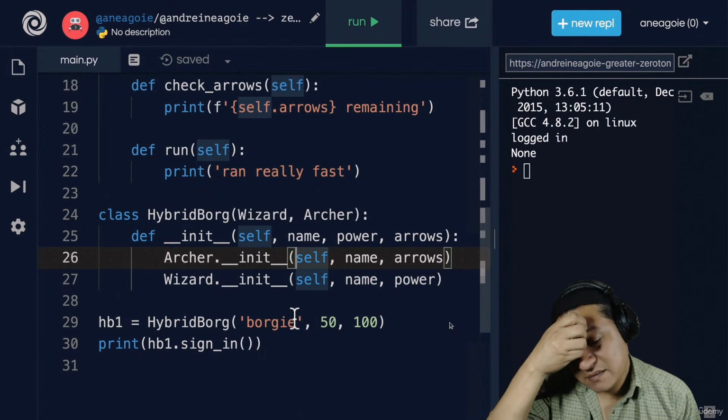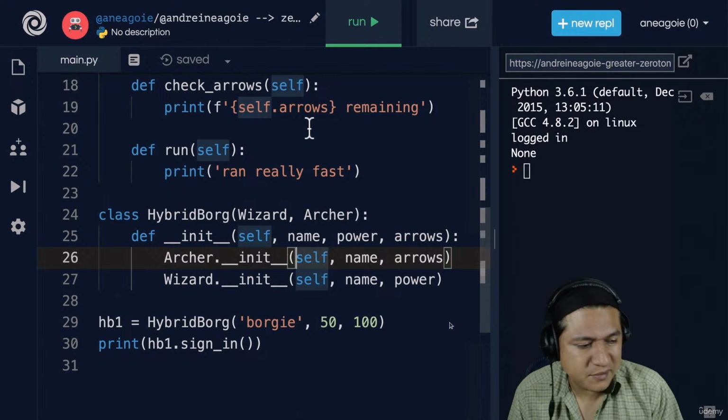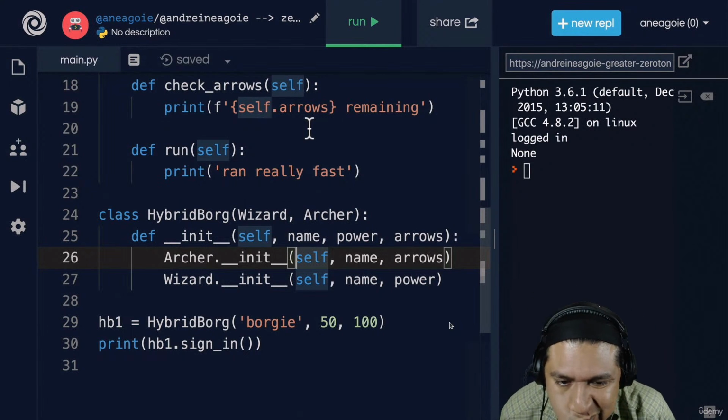Again, part of the reason that some programming languages don't actually allow you to do multiple inheritance. I think Java doesn't allow it, while C++ allows it. A great example of why you want to be cautious with multiple inheritance. In the next video, we're going to talk about something called MRO. I'll see you there.